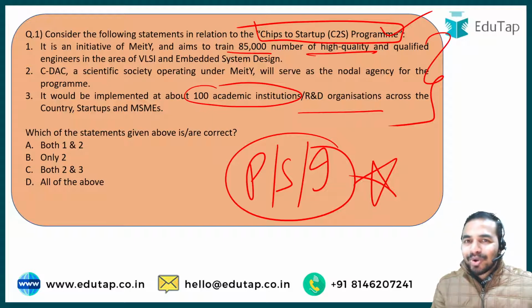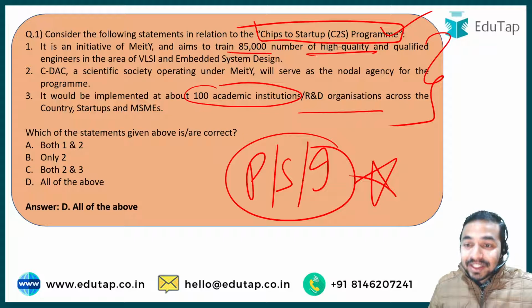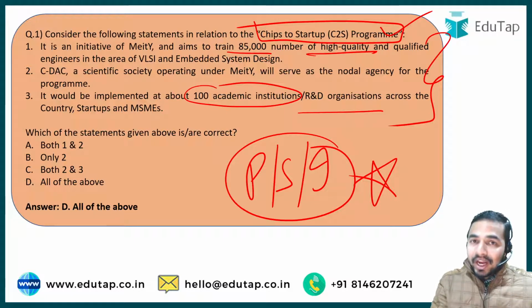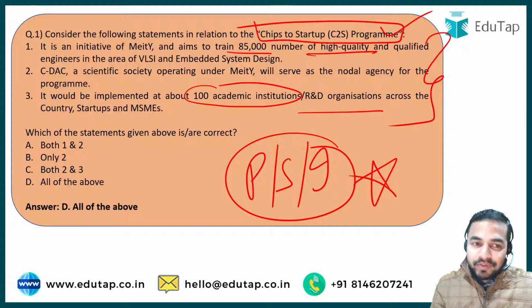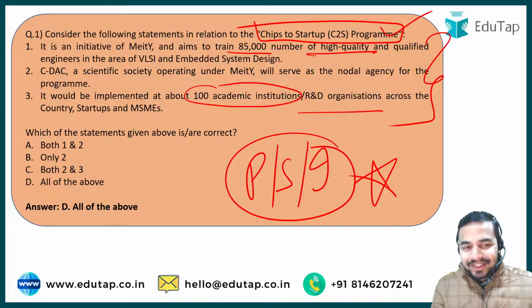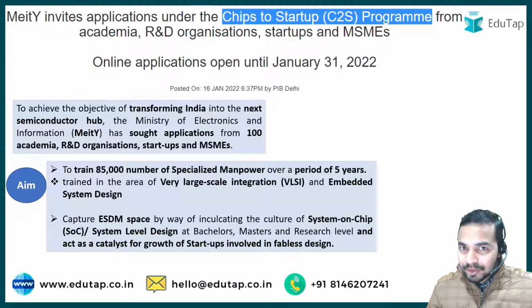The right answer to this question is option D, that is, all of the above statements about the Chips to Startup program are correct. That means it is an initiative of the Ministry of Electronics and Information Technology. And what exactly is the aim? The aim of this program is to train 85,000 high quality and qualified engineers. C-DAC is the nodal agency and it is going to implement it across 100 academic institutions, R&D organizations. So let's discuss this program in much more detail from here.